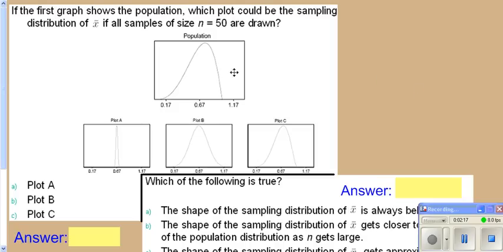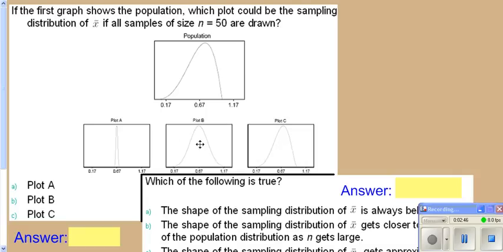As we look here, we want to know, if we end up doing a sampling distribution based on this being our population, what would our sampling distribution look like? Well, remember your sampling distribution is going to be not nearly as wide, and it's going to end up looking normal. So this one here and this one here look reasonably normal. This one here is just a repeat of your population, so we know it's not C.